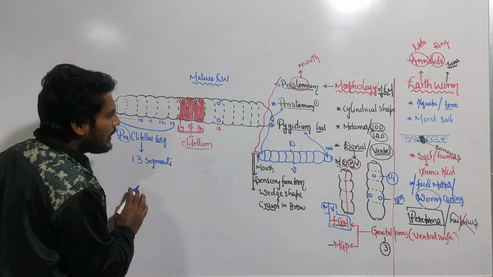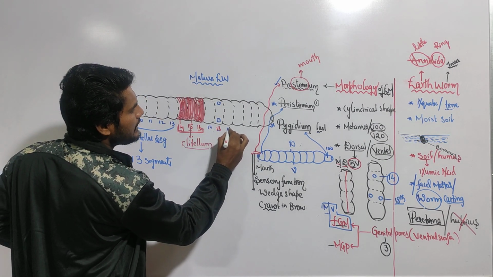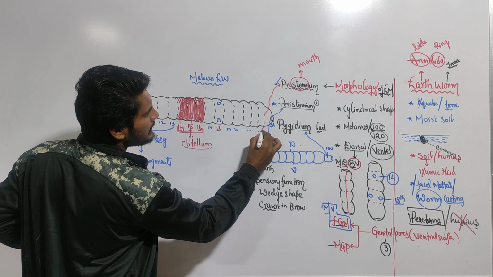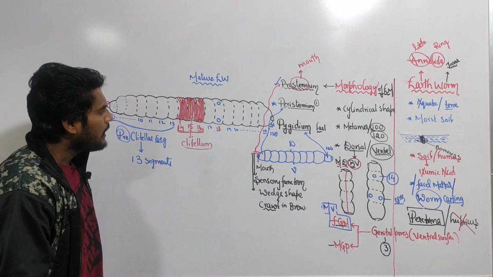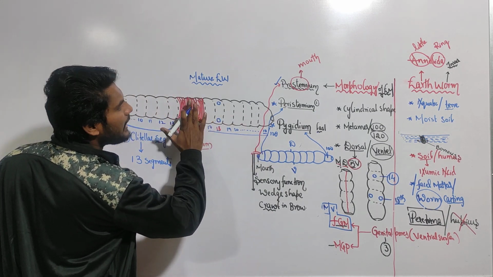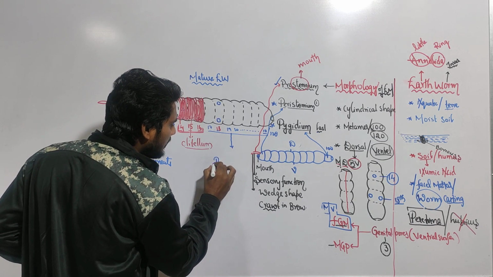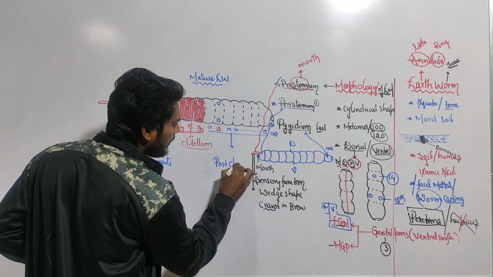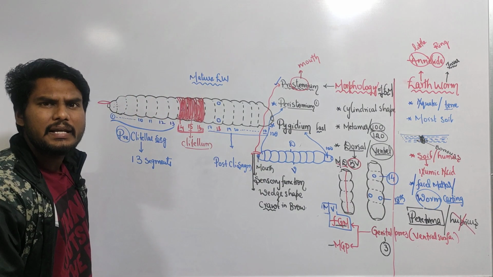After the clitellum, you can go to 17, 18, 19, 20, and so on, 100 or 120, you can take. All these are the segments which are present after the clitellum. So these segments we call post-clitellar segments.